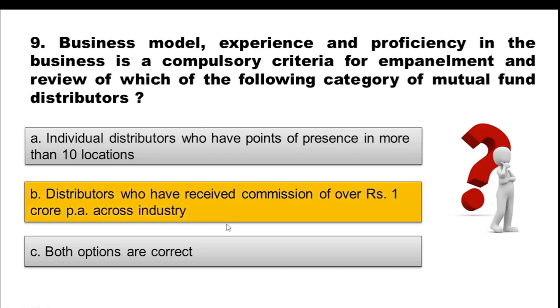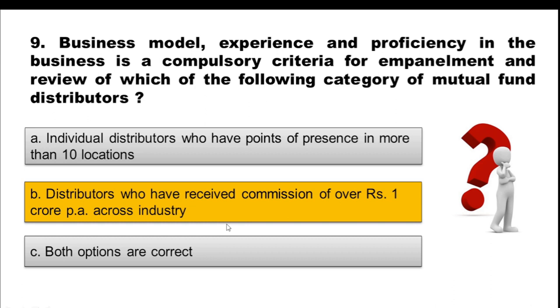So the correct option is distributors who have received commission of over rupees 1 crore per annum across industry. Now SEBI has mandated all the AMCs to put in proper due diligence for all those distributors in terms of business model, experience or proficiency for certain conditions.